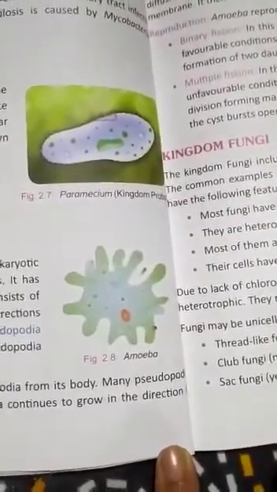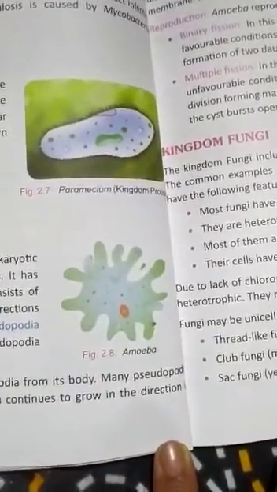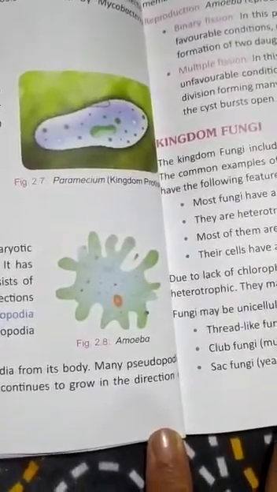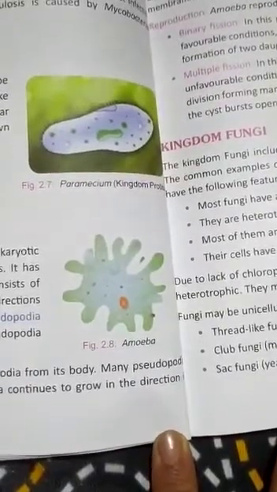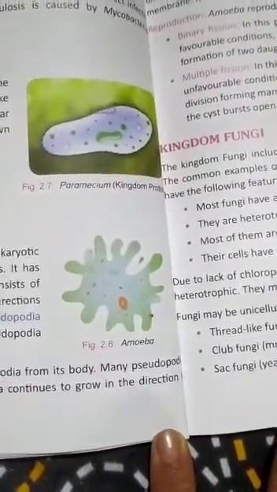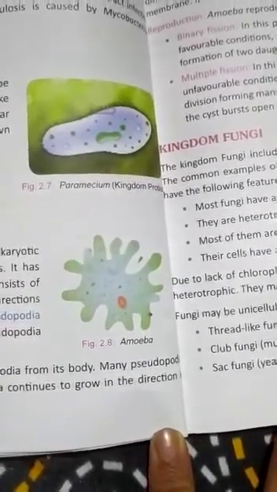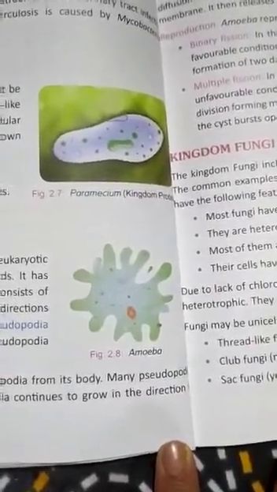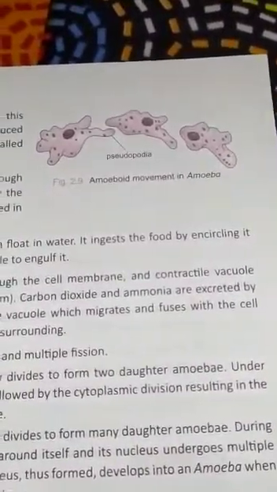In that you can see amoeba. It is the simplest known protist. The single cell consists of cytoplasm, a nucleus and many food vacuoles. It moves in all directions with the help of finger-like projections called false feet or pseudopodia. It uses its pseudopodia also to take in food particles. You can see amoeboid movement of amoeba shown in figure 2.9.